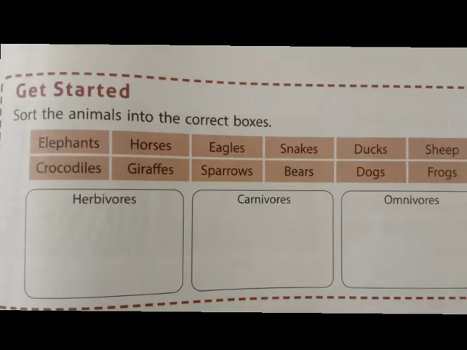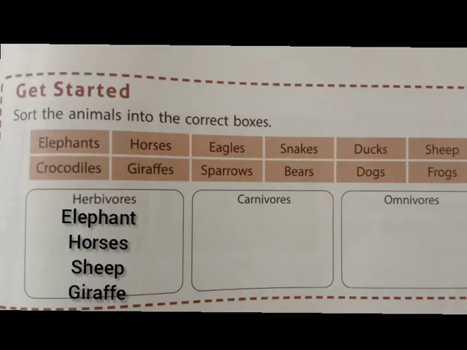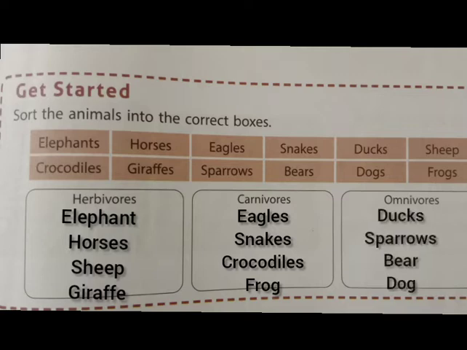So here which all animals come under herbivores? Elephant, horses, sheep and giraffe are herbivores. Then under carnivores you can write eagle, snakes, crocodile and frog. Then omnivores are ducks, sparrows, bear and dog.